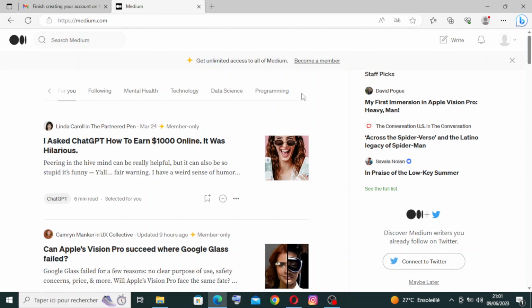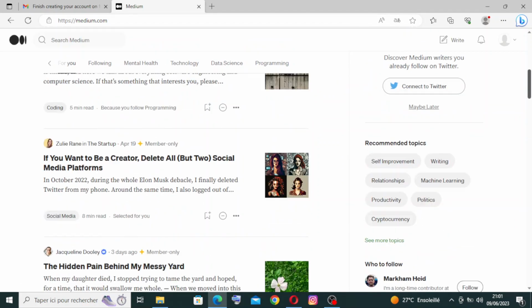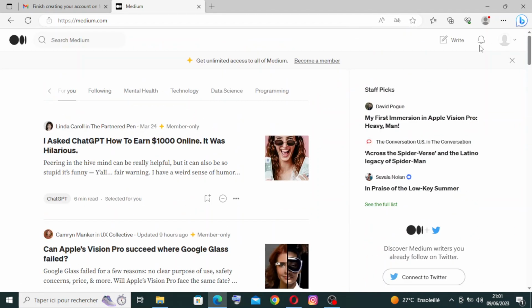And after creating an account successfully, this is the home page. It will be like this, with your account here and the notifications and the customer support. That means if you have any question or you get any problem, you can just contact them and write to them, and they will answer you in your inbox.